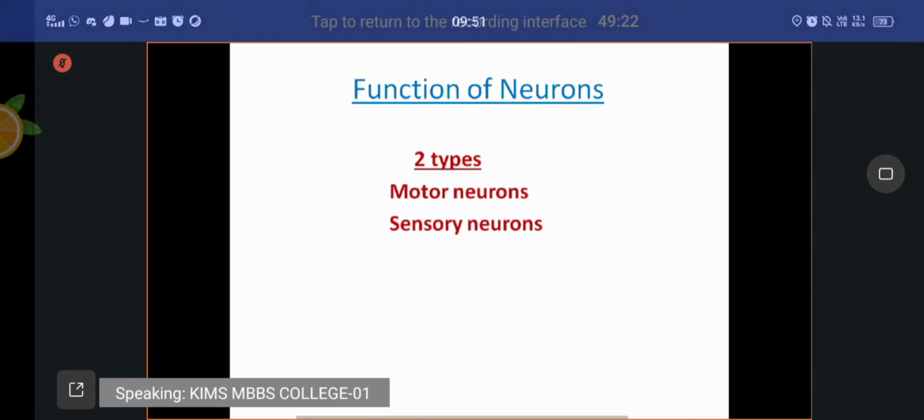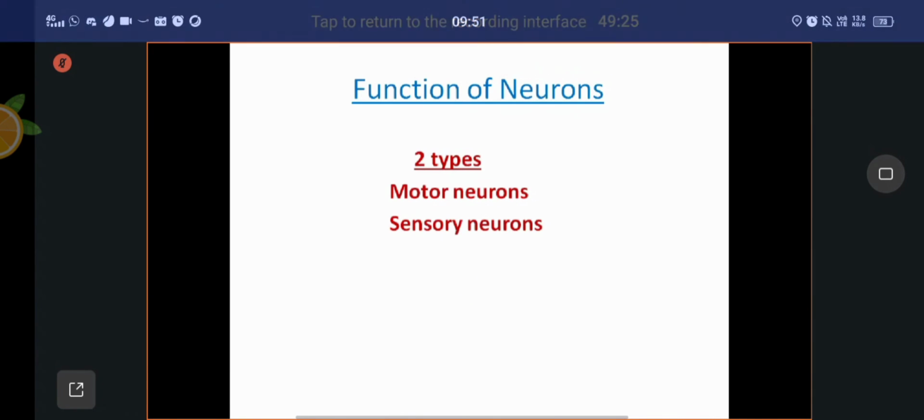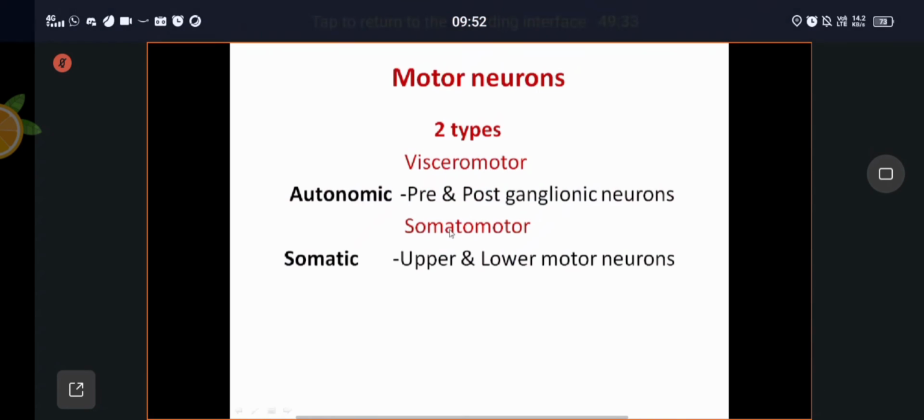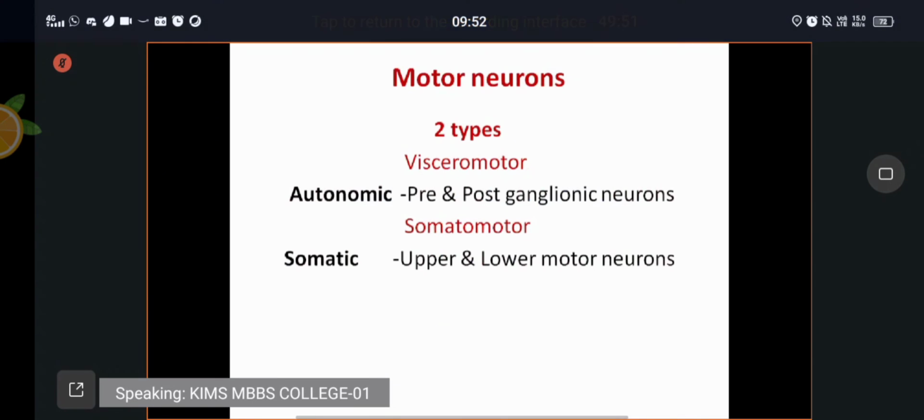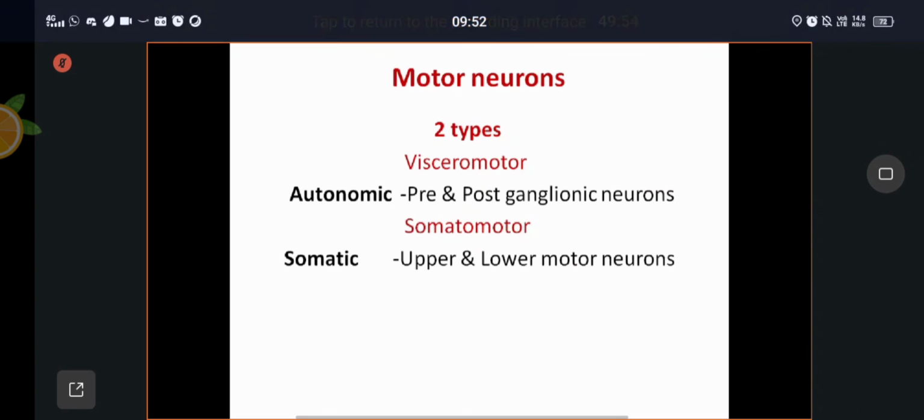Motor neurons carry the motor information from the brain and spinal cord to the skeletal muscles. If you take the upper limb, these are the two types of neurons based on their functions. Motor neurons are of two types. Visceromotor neurons: the autonomic nervous system is also called the visceral nervous system. There you will have motor neurons called pre and post ganglionic neurons. The pre and post ganglionic neurons of the autonomic nervous system are examples of motor neurons.